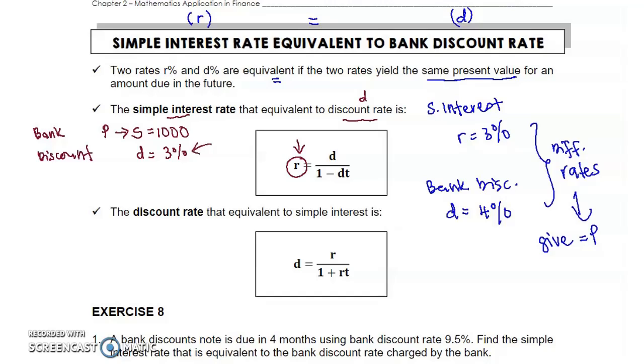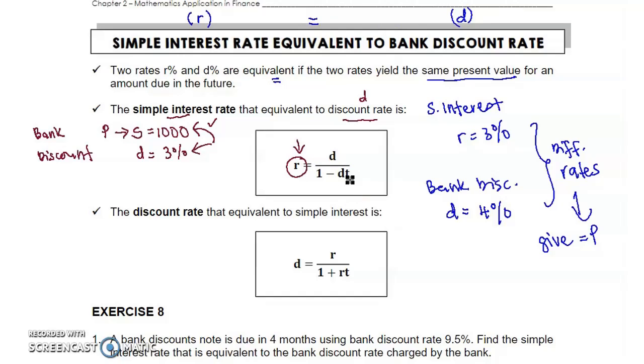Equivalent means that value R here will be different, but it will give us the same present value, meaning value P here, or value S in bank discount. So we want to find how many percent in simple interest will give the same amount of present value. That is simple interest rate equivalent to bank discount rate. D here is the discount rate, and T as usual is the term of discount.